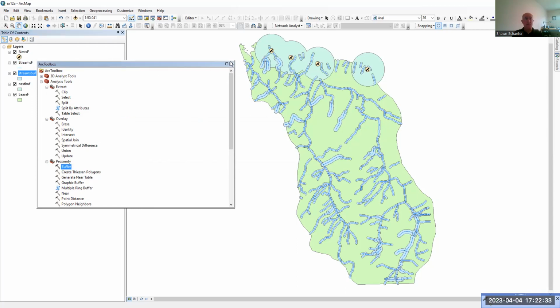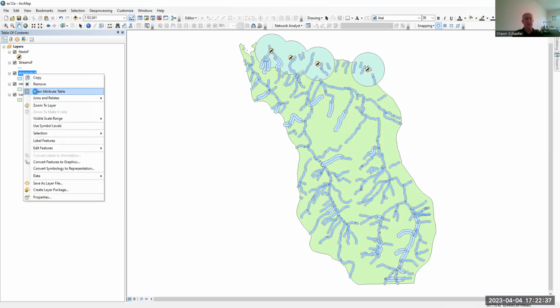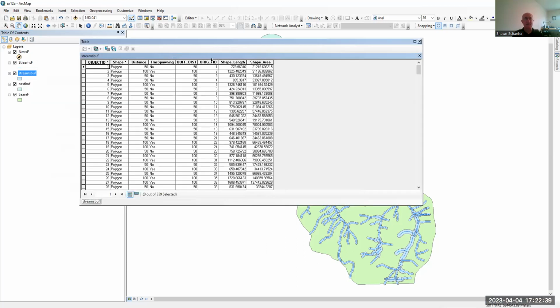I'm going to close that. And if we open up the streams buffer attribute table, you'll see that it has appended these buffer distances to each of the original IDs and assigned it to the new IDs. So you can see here that we've retained the original IDs and the buffer distance, which is going to be useful to us in the next steps.